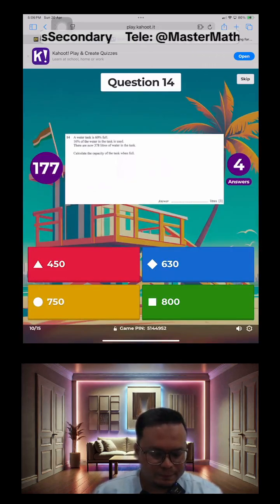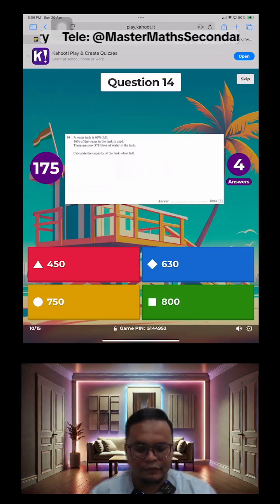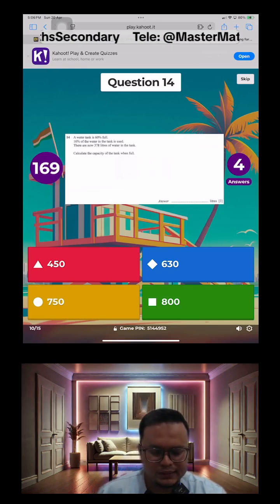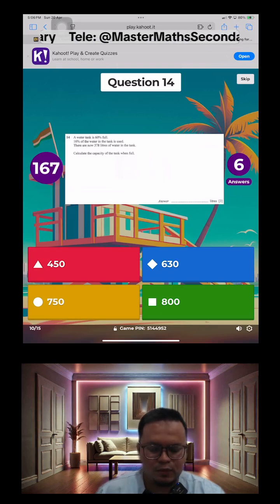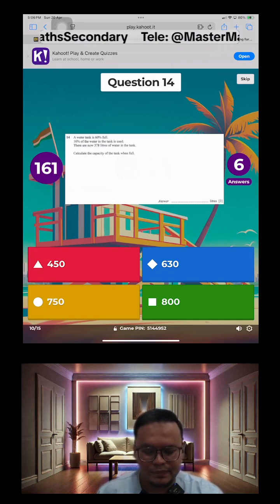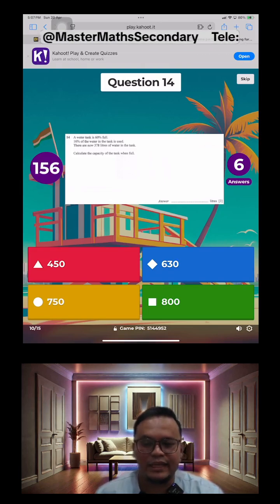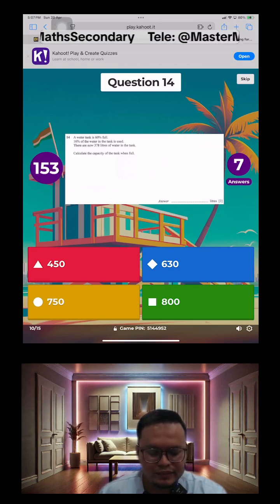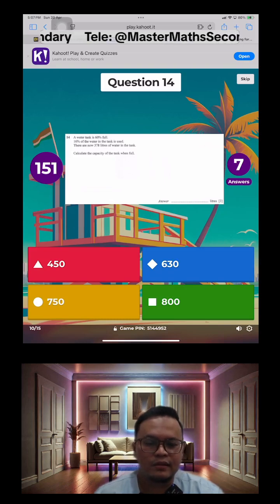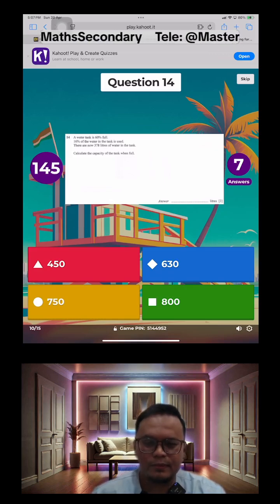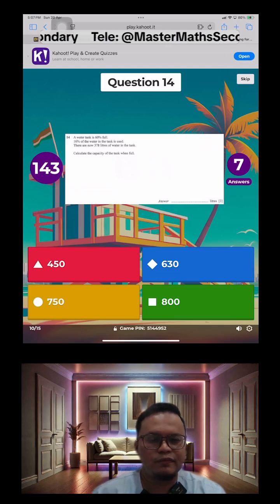Question number 14. A water tank is 60% full. Initially it's not filled to the brim, it's just 60% full. Then 1/6 of the water is used. After using that 1/6 of the water, 378 liters of water is left. Now we're asked to find the full capacity of the tank. This is a percentage problem, something that you guys have learned before, I think even in primary school and Sec 1, right?